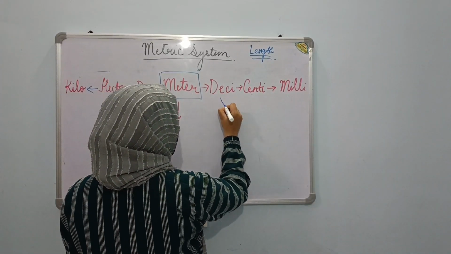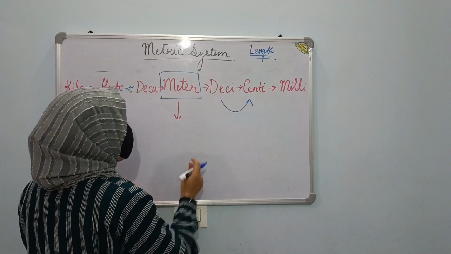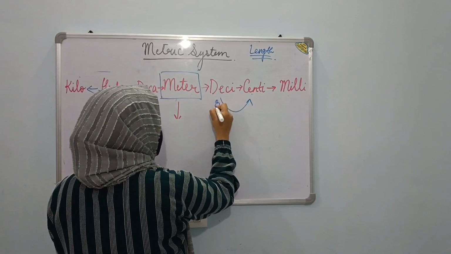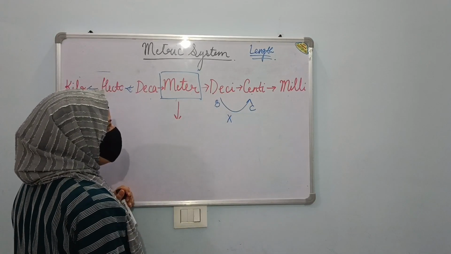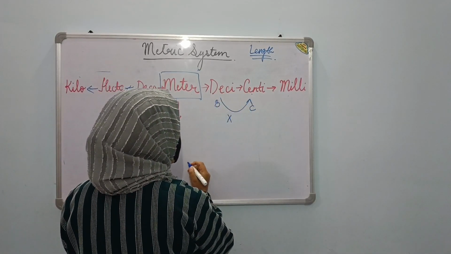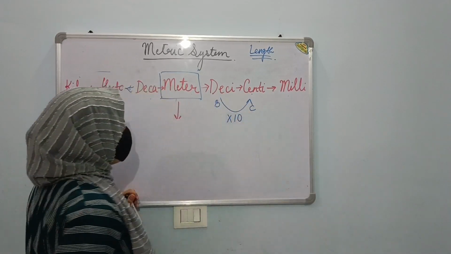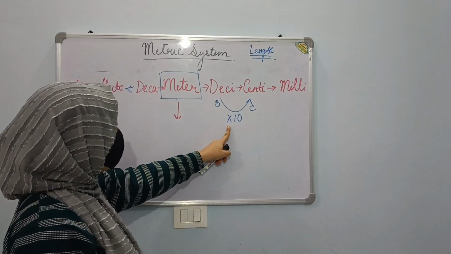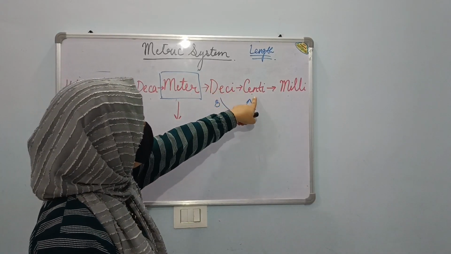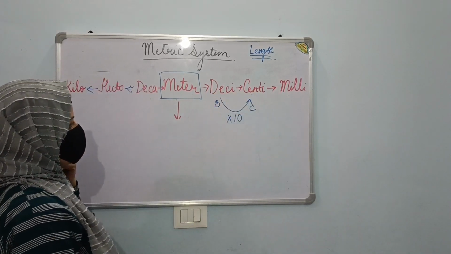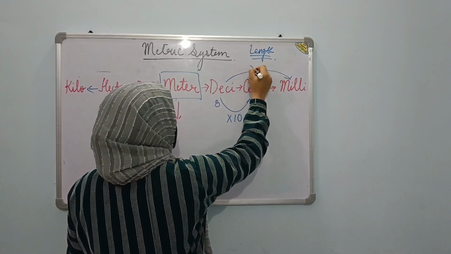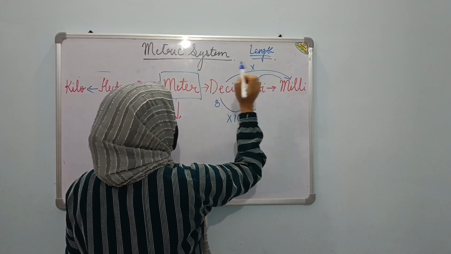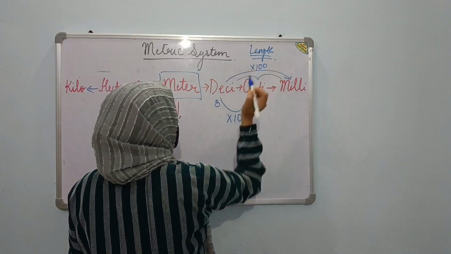So here if we have to convert deci into centi. Deci is a bigger unit and centi is a smaller unit. So you have to multiply by what? Count the number of jumps. Just 1 jump. So you have to multiply by 10. We are converting a bigger unit into a smaller unit. Now if you have to convert deci into milli, again you have to multiply by how many? 1, 2 jumps. So into 100.